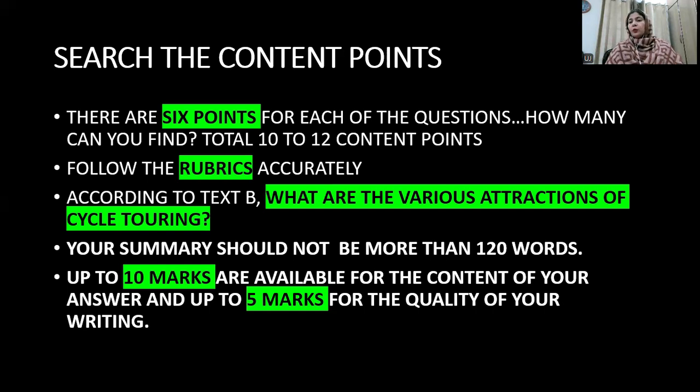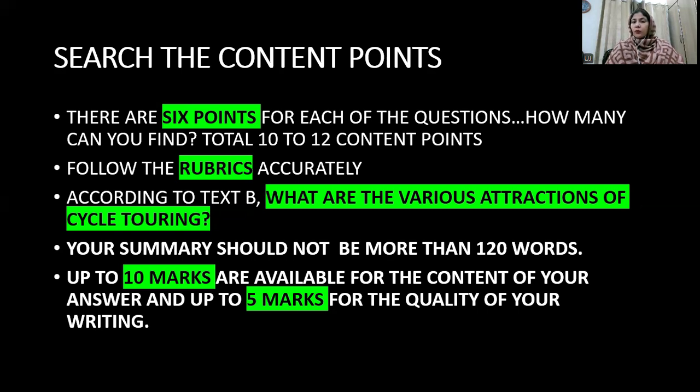So if you write one extra content point per category, it will be safe for you, because in this question the examiner will check your extra point, and if you are able to express them in 120 words, then your marks for the content will be awarded. Follow the rubrics accurately. According to text B, what are the various attractions of cycle touring?